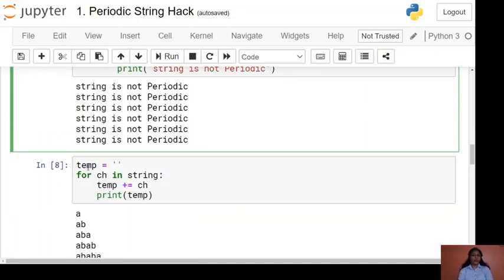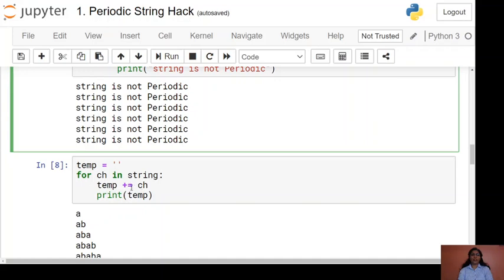Here we are using one variable, temp. Temp is nothing but an empty string; we are assigning an empty string to the temp variable. Then we will use the for loop: for ch in string, temp plus equals ch.